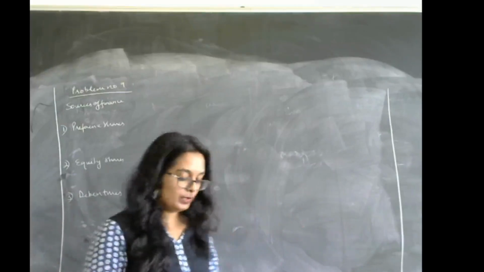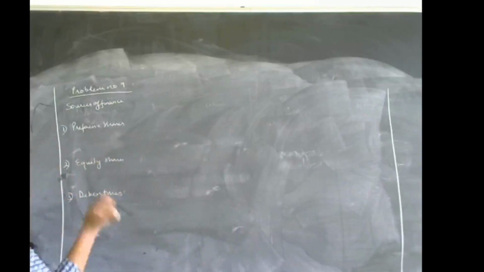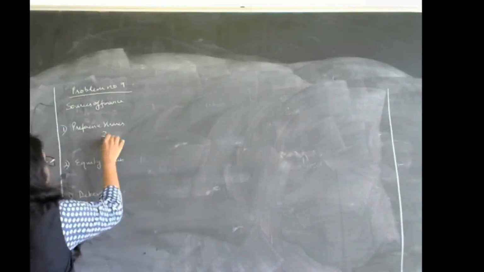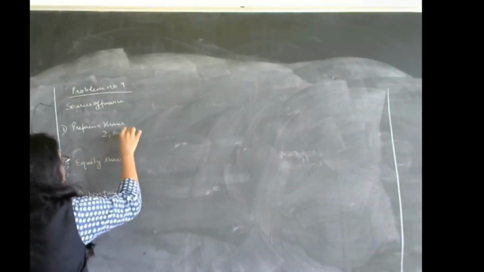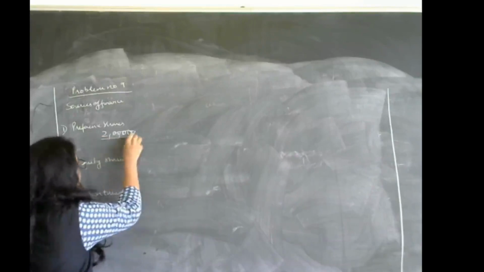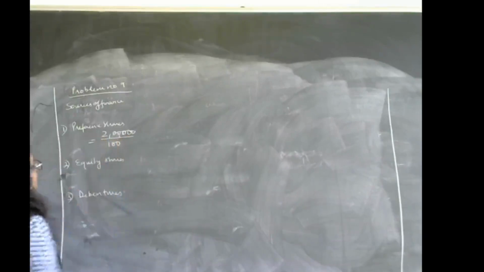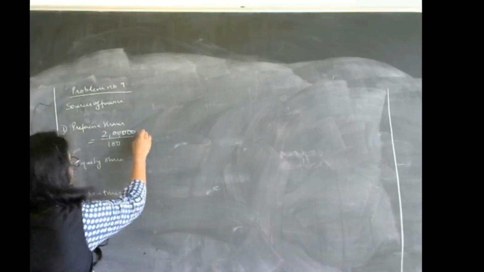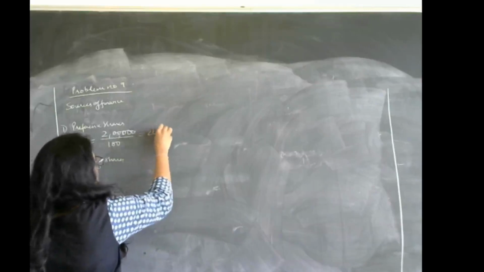So the total book value of the preference shares is 2 lakh, and the value per share is rupees 100. So you divide it by rupees 100. How much will it come up to? It will come up to 2000.